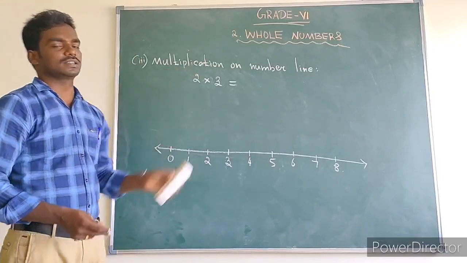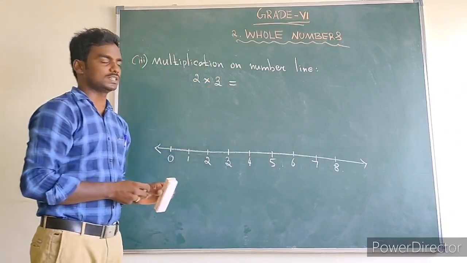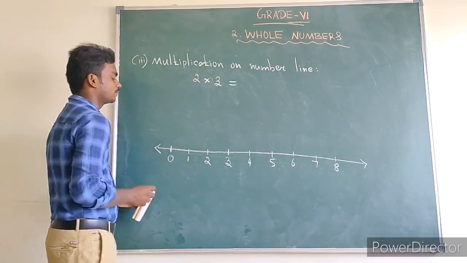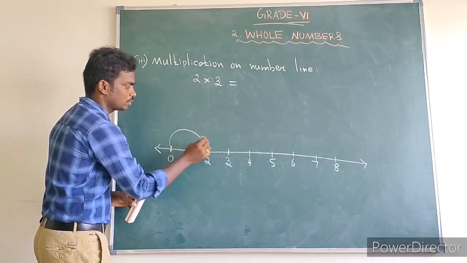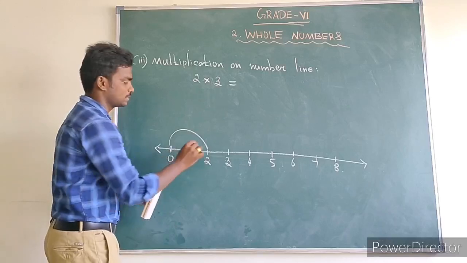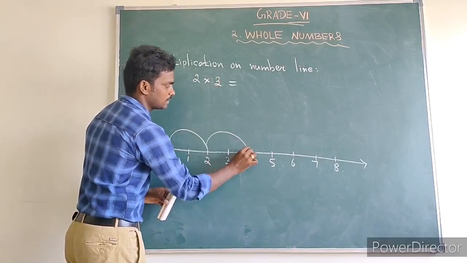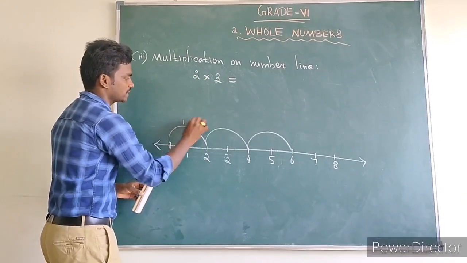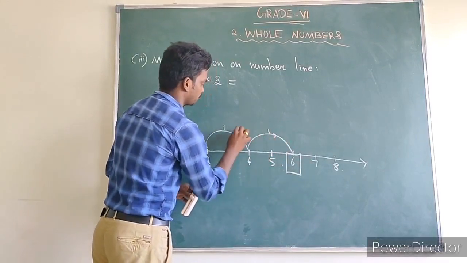Third one, multiplication on the number line. First, how to multiply 2 into 3 on the number line? So 2 into 3 means we start from 0 and move 2 steps, 3 times. 1 time, 2 times, 3 times. Moving 2 steps, 3 times, we reach the value 6.